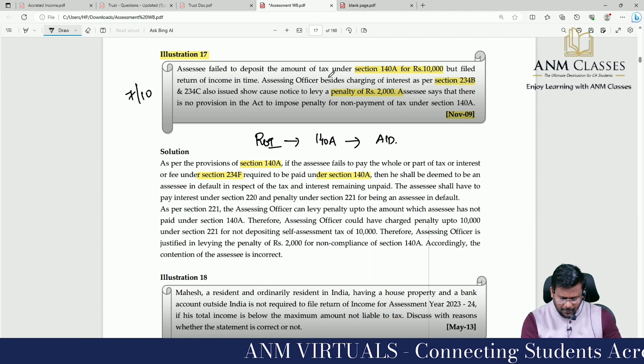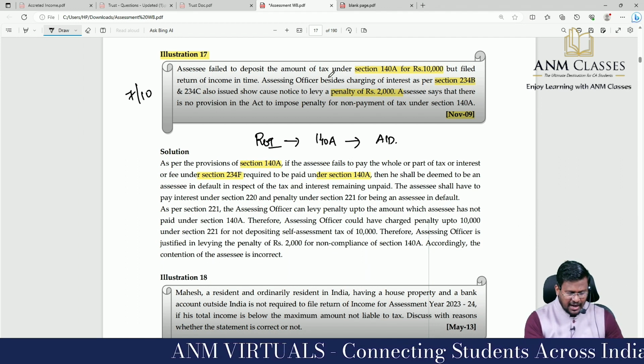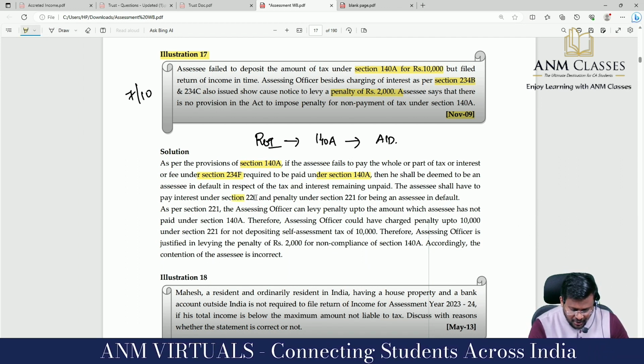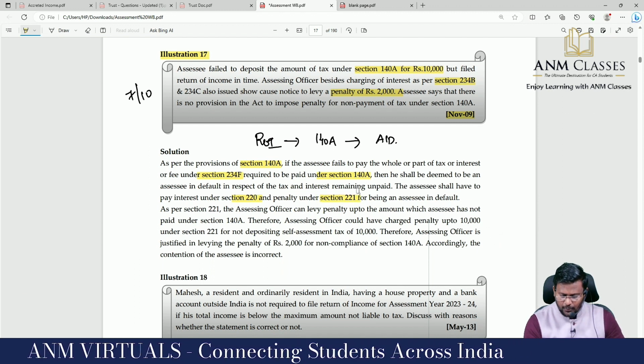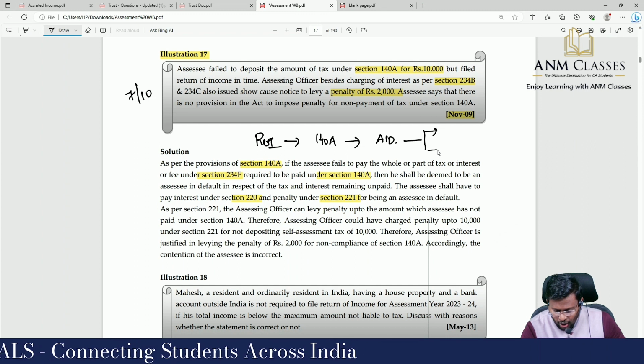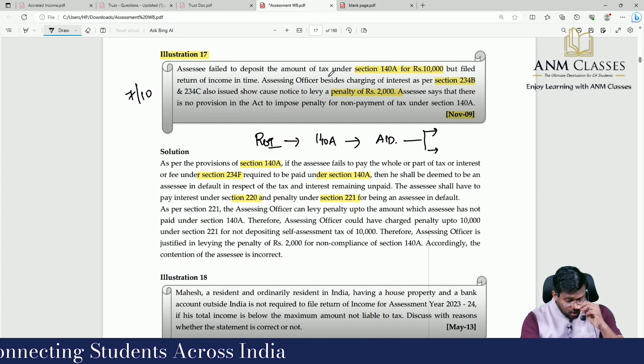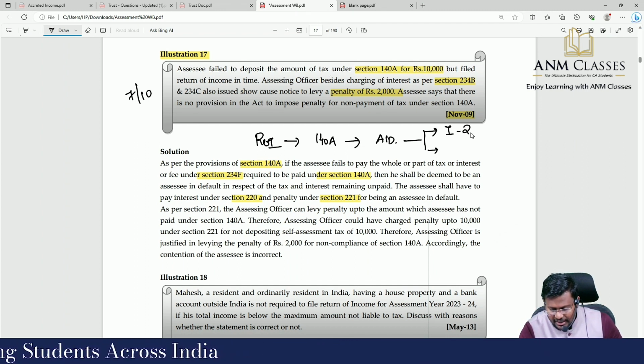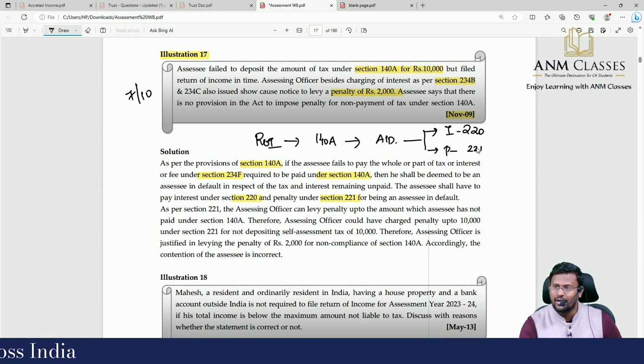Assessee shall have to pay interest under section 220 and penalty under section 221 for being an assessee in default. Once they treat him as assessee in default, consequences will be interest under section 220 and penalty under section 221.